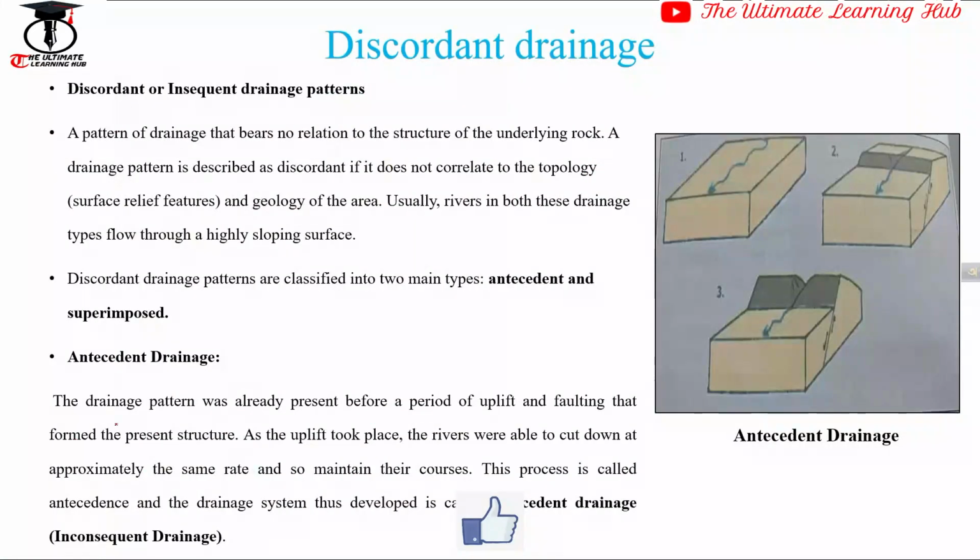Next topic is discordant drainage system. Discordant drainage system means insequent streams. Insequent means it does not have any relation to the structure of underlying strata. That means it does not correlate with the topography, because most of the rivers that come under this discordant drainage pattern were already developed before the upliftment of the present structure. We can classify this into two drainage patterns, that is antecedent and superimposed.